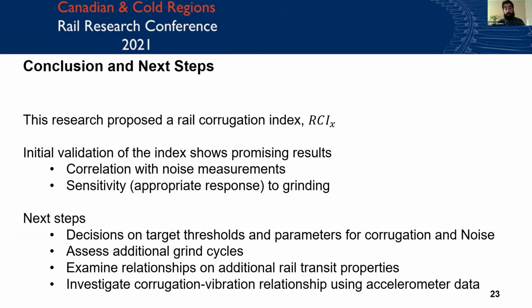So to recap, we proposed RCI sub X as an index. We have provided some initial validation steps that have shown promising results as far as how accurate it is at representing the rail. We found that it accurately mirrors noise as a covariate and shows appropriate responsiveness to grinding, which is something that we were interested in. Our continuation will involve some decision-making on particularly valuable thresholds and parameters to finalize actually scoring with this index to provide a concrete answer as to the condition of the rail.